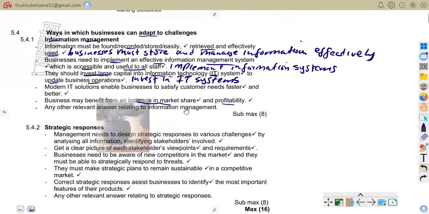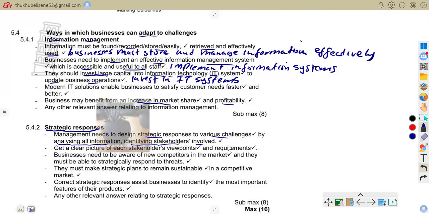So that is that. We're still under ways in which business can adapt to challenges. We first started with information management, and now we are on strategic management. With strategic management, as it says, management needs to design a strategic response to various challenges by analyzing all information and identifying stakeholders involved. So managers must analyze information before making decisions. That is a strategic response.